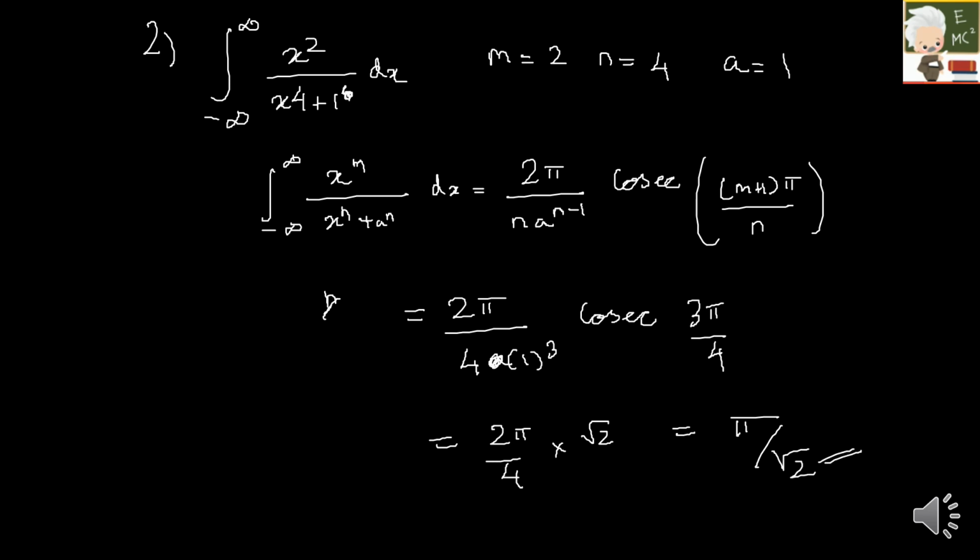So you are going to save a lot of time. No need to find whether your singular points are inside or not, and find the residues, and then identify whether your singular points are lying on the real axis or not. No need to do all those steps. You just have to remember this formula. Take the m and a values, put them in the formula, and you can find the answer. I will give you a few tasks over here.